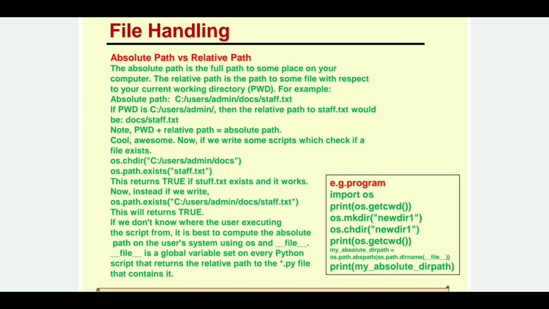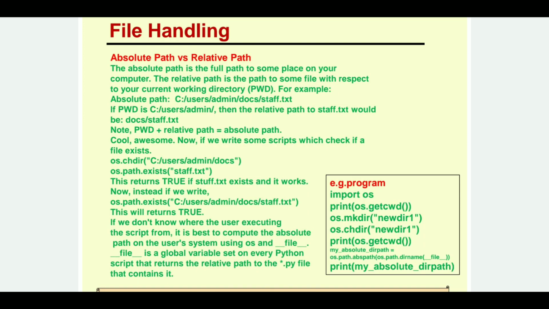So this is the complete path from your computer's C drive till your file staff dot txt. Whereas if you are working in the current directory as docs, and your file is staff, your relative path will be docs slash staff dot txt.